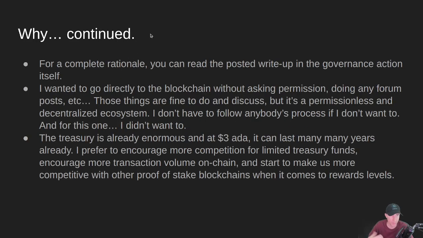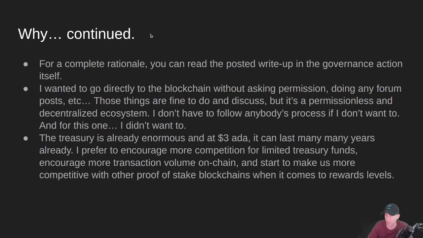So a little bit more of the why, continued. If you want my complete rationale and all the people that helped me create this proposal, you can read the posted write-up in the governance action itself. That'll go into all the details, all the math, what the expected outcomes of this governance action would be. Also, why I did it this way: because it's a public blockchain, I don't have to ask permission to do it.